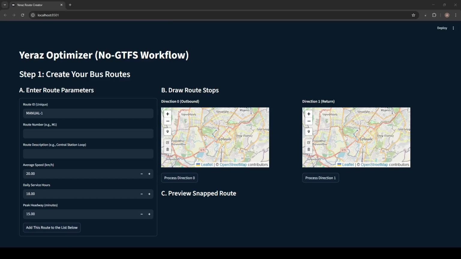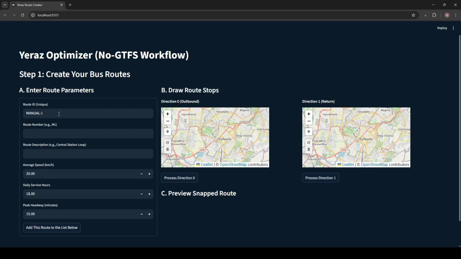Now the most fantastic part. What about cities that do not have GTFS data available? As I said before, there are plenty of them. In Yeraz Electric Transit Optimizer, there is a user-friendly tool that allows anyone to input any route in any city by hand, manually, very easily. Let me demonstrate that on my home city Yerevan.